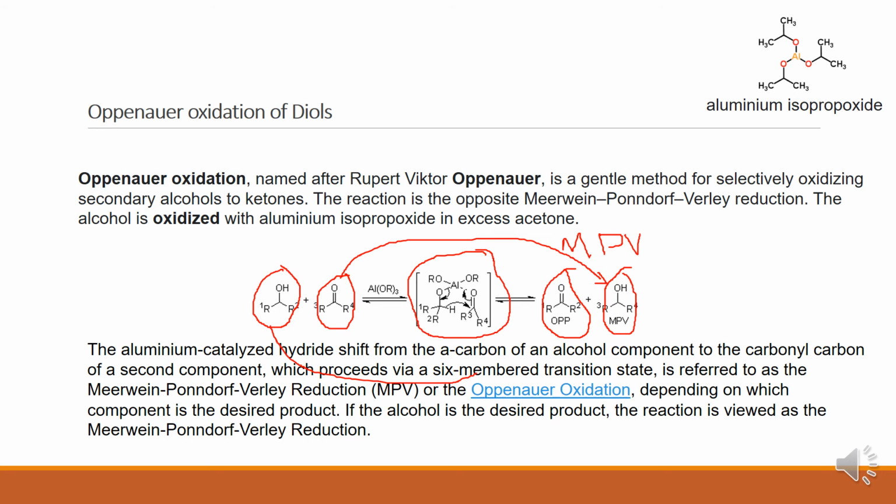This alcohol to ketone is called Oppenauer oxidation. Both of the reactions take place simultaneously, along with alcohol as well as ketone formation. Alcohol to ketone is Oppenauer oxidation. Ketone to alcohol is MPV reduction.